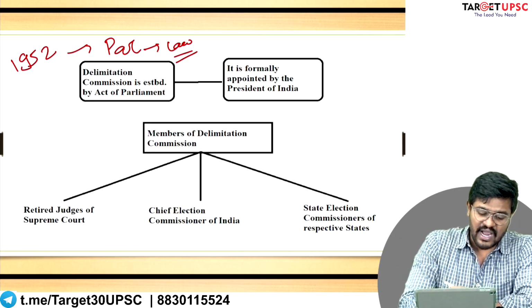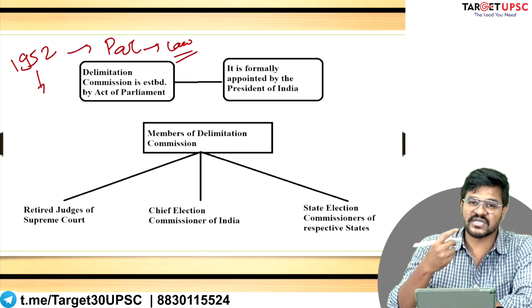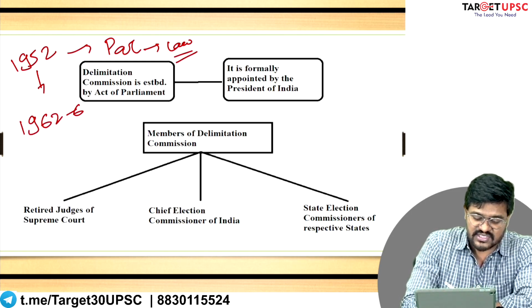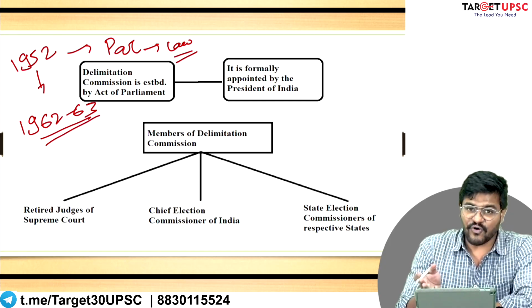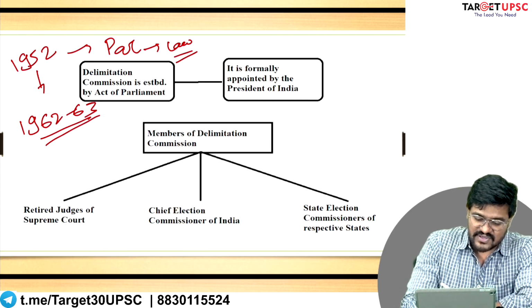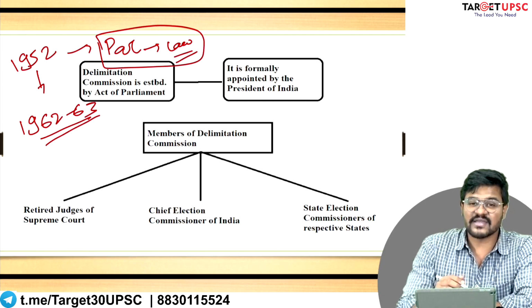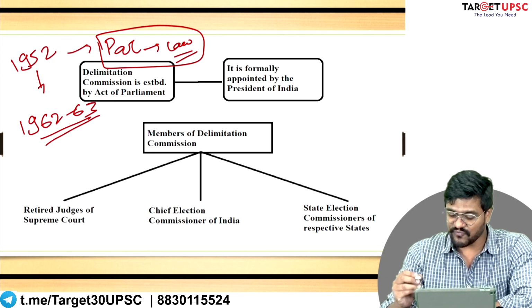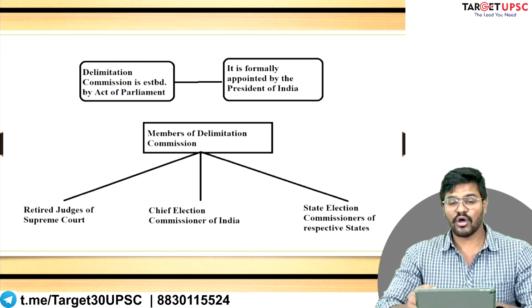Next time, after 1952, the Delimitation Commission of India was established in the year 1962-63. Again, before the establishment, Parliament passed a law saying that a new Delimitation Commission has to be established. Point number one, Parliament passes a law to that effect.